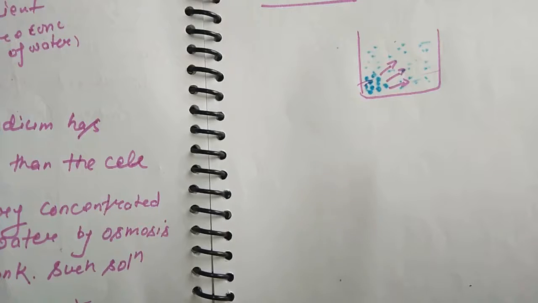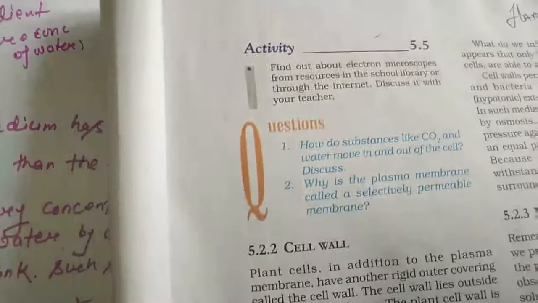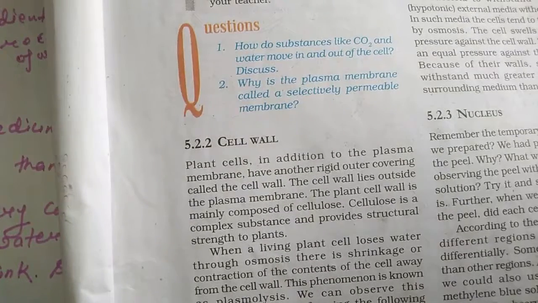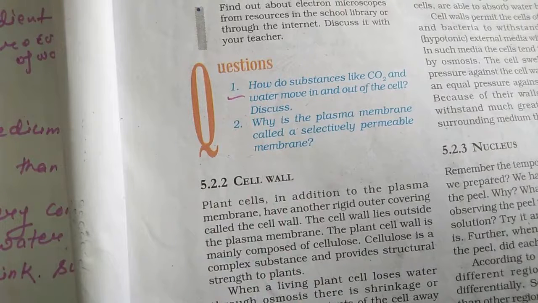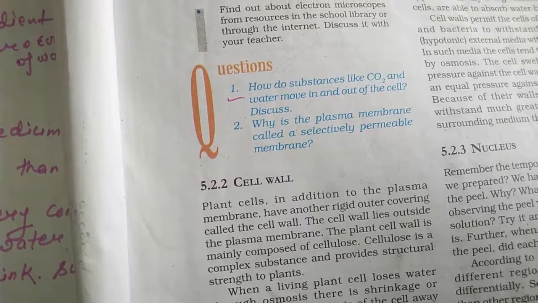But there is no semi-permeable membrane. Keep in mind, students, there is no requirement of a semi-permeable membrane in the case of diffusion. Diffusion basically takes place for gaseous exchange from outside the cell to inside and inside the cell to outside. Now students, you will do question number 1. How do substances like CO2 and water move in and out of the cell? Discuss. Solve this question.